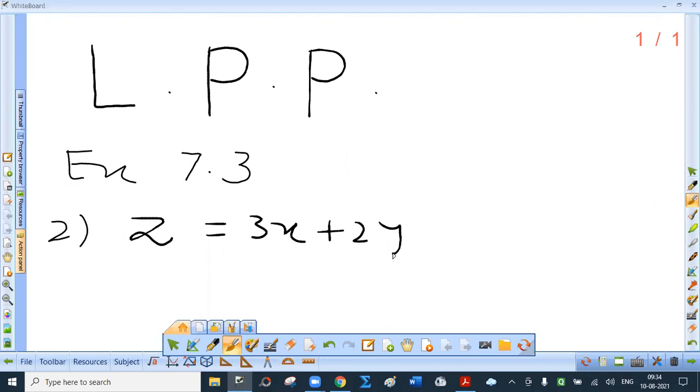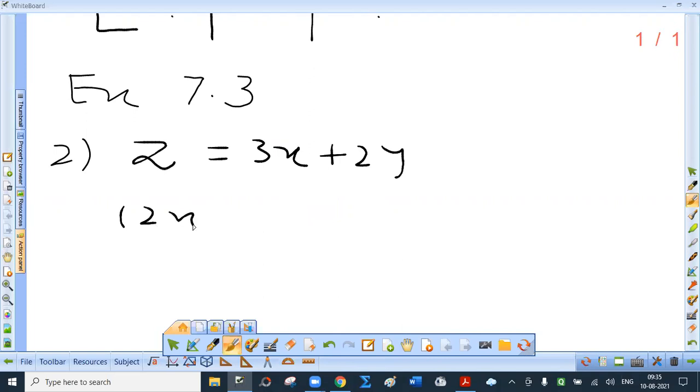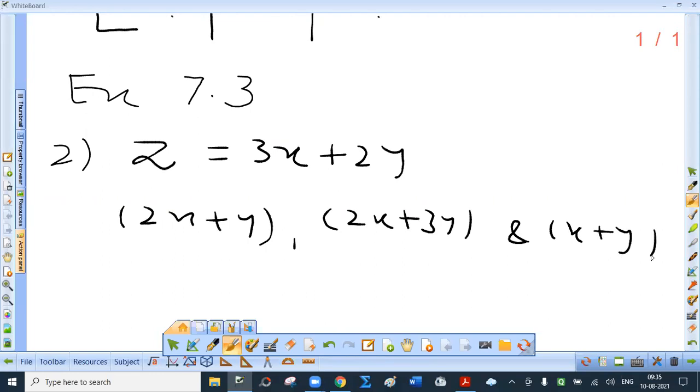Using the table, see on the screen, fodder contains 2x plus y, 2x plus 3y, and x plus y units of nutrients A, B, and C respectively.